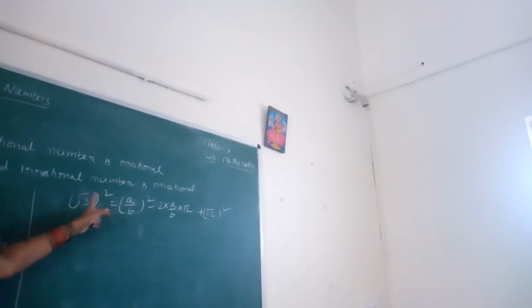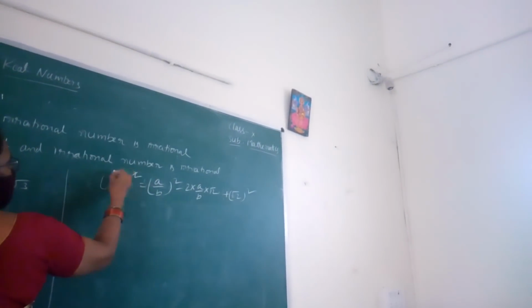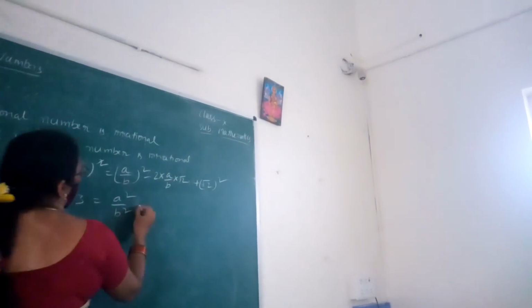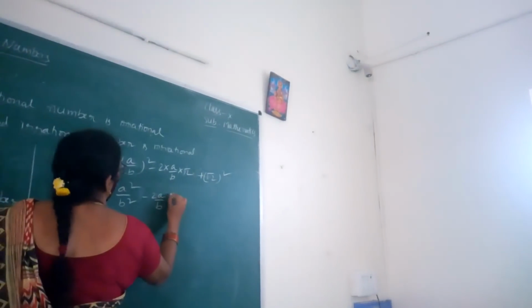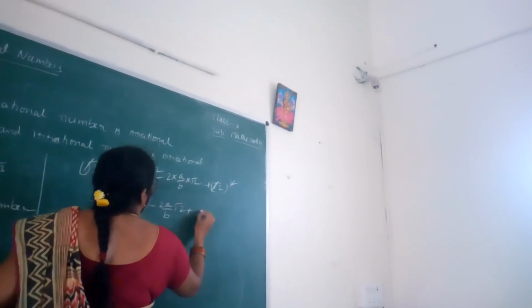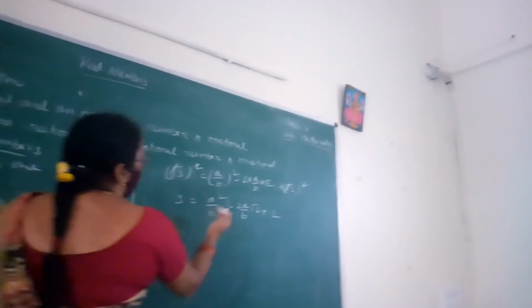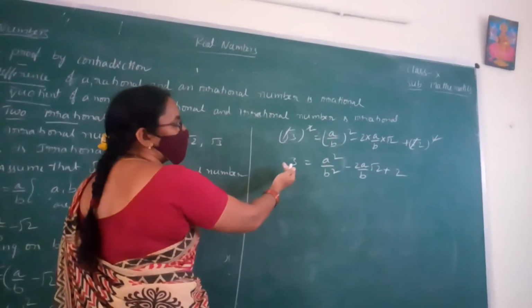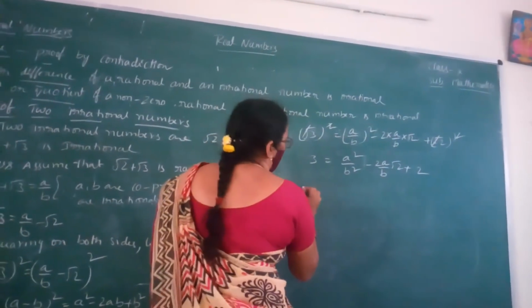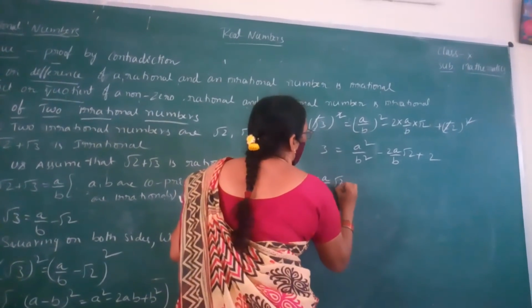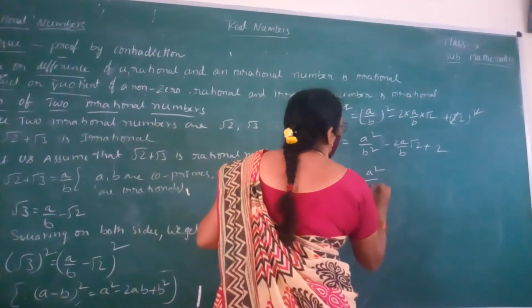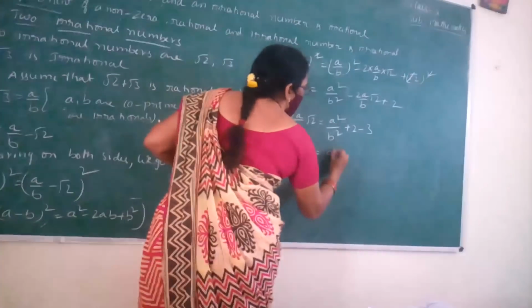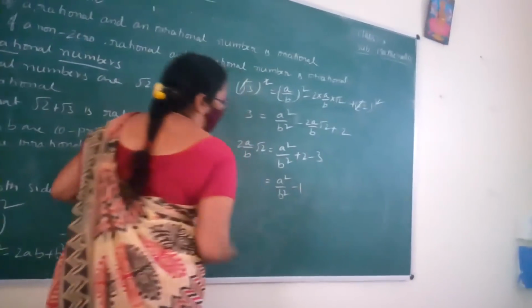Here the square and square root are cancelled. 3 equals A square by B square minus 2A by B root 2 plus 2. Here also the square root is cancelled. We move this minus 2A by B root 2 term to the LHS, and this 3 term to the RHS. 2A by B root 2 equals A square by B square plus 2 minus 3, so A square by B square minus 1.